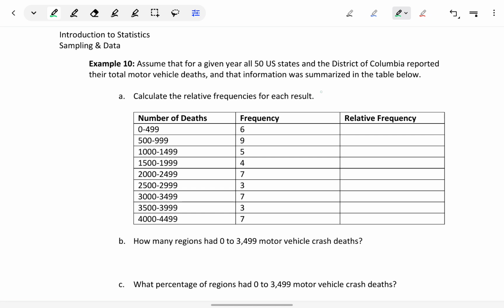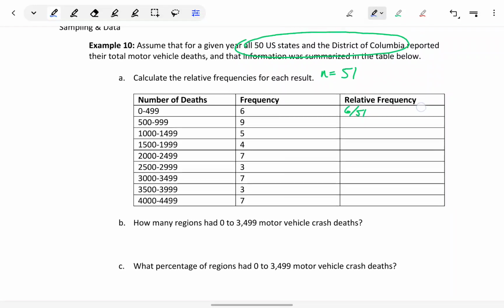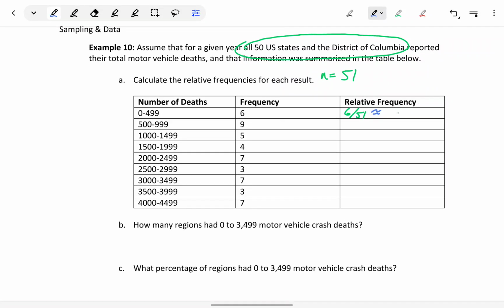The first thing that we need to know is the sample size, so how many total data values were reported. In this case, it's the 50 U.S. states and the District of Columbia, so Washington, D.C., brings us to a total of n equals 51 data values that were reported. To then find the relative frequency of getting between 0 and 499 deaths, that would be the 6 states and Washington, D.C. that reported that number, or a number within that range, divided by the 51 total data values that were reported, giving us approximately 0.1176.